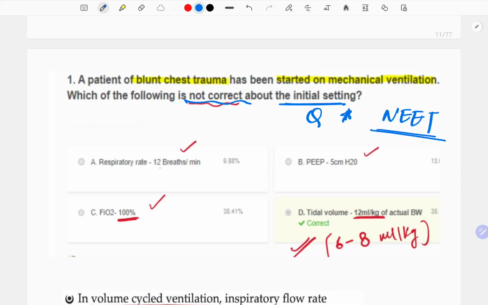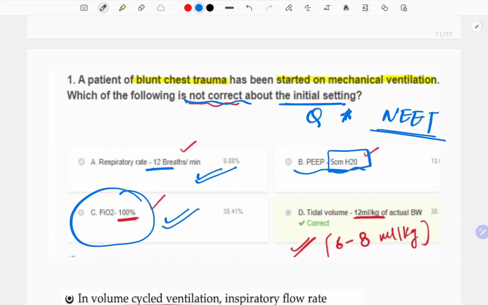See, respiratory rate 12 breaths per minute. This is obviously right. This is the bare minimum you should keep. FiO2 of 100%. This is also right. PEEP of 5 centimeters of water. See, minimum. This is the amount that you have to keep, otherwise the alveoli will collapse at the end of expiration. So this is the minimum value that you must keep.